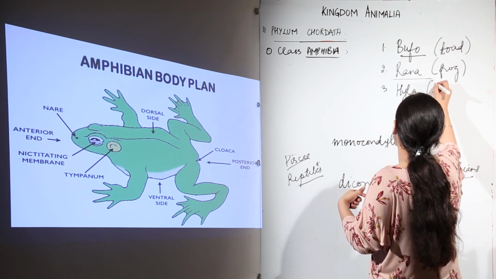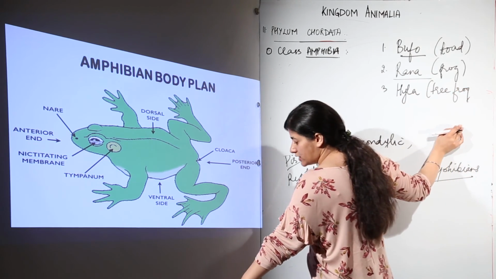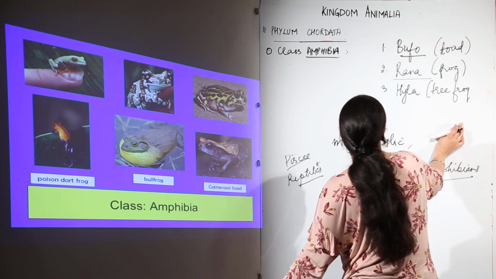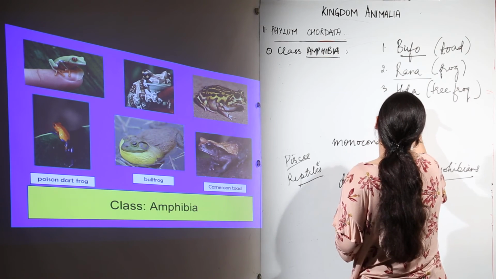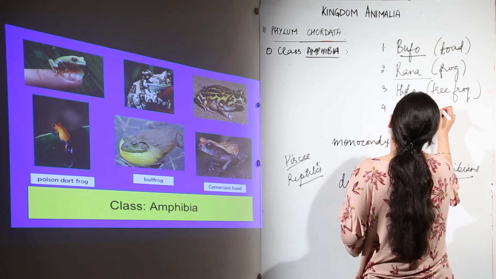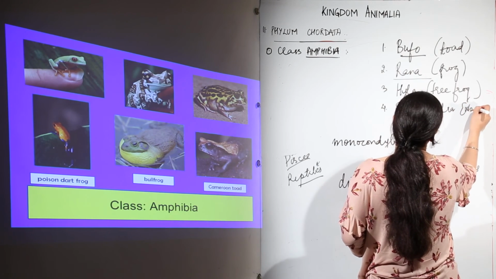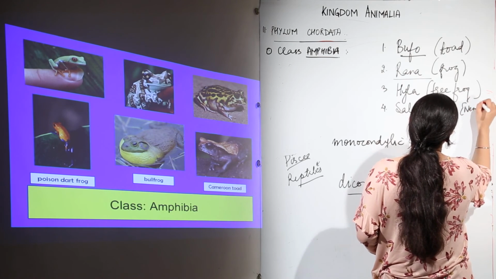Then we have Hyla, that is the tree frog. In the previous picture you must have seen the first picture, this one. This is the tree frog that is sitting on the finger. Then we have Salamandra, that is salamander, or the newts, very poisonous ones. Again the poison is secreted from the skin glands.